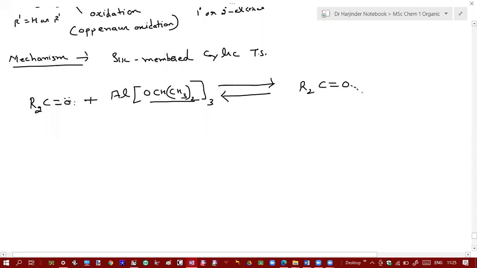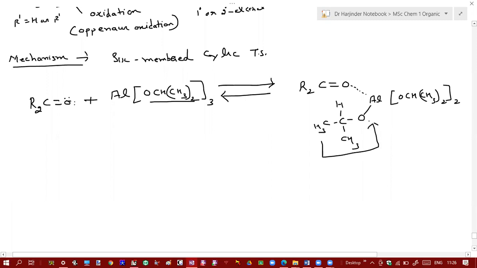So this oxygen will interact with aluminium, twice, and one I will write over here. This is one isopropoxide group that I have written separately.